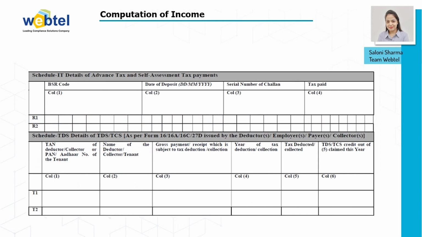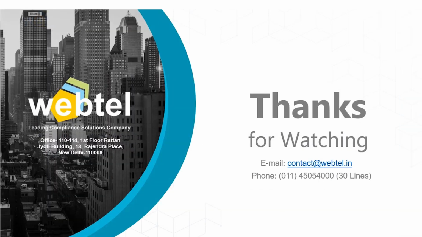Then comes the IT schedule. In the IT schedule, details of your advance tax and self-assessment tax will be calculated. Then comes your schedule TDS. In the schedule TDS, all the details related to your TDS and TCS will be calculated. So this is all about the basics of your ITR-1.